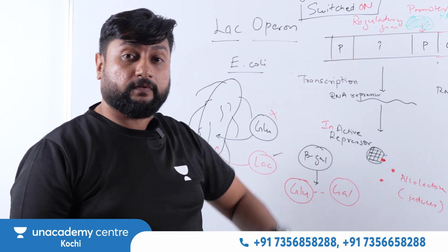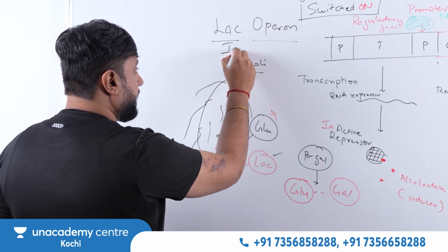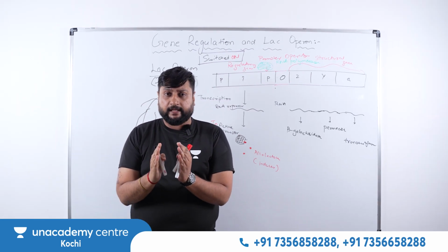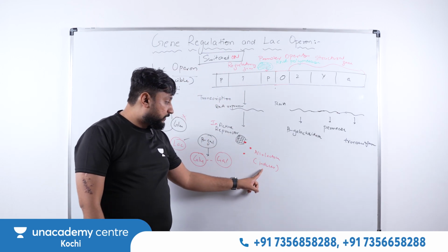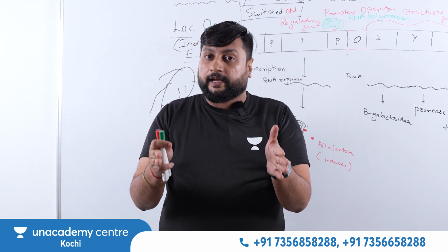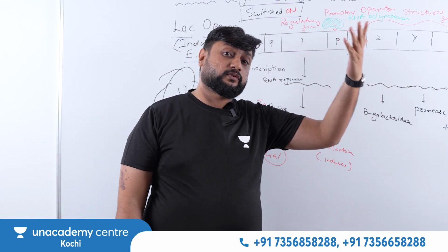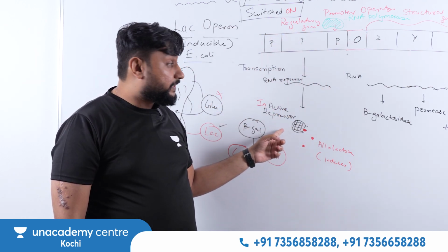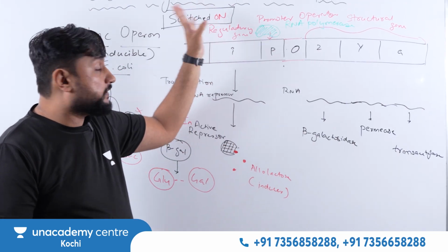So Lac Operon follows which type of system? We can say it is called an inducible system. What do you mean by inducible system? Whenever the gene is already in a switch off state, and you make it switch on using a chemical substance, that is called an inducer. So when you go from switch off to switch on, that type of system is called inducible. Can we see that here? Yes. Initially the gene was in a switch off state. Why? Because from the regulatory gene they are making the repressor RNA, and the active repressor binds with the operator. RNA polymerase is not going to do the transcription. The gene was in a switch off state.